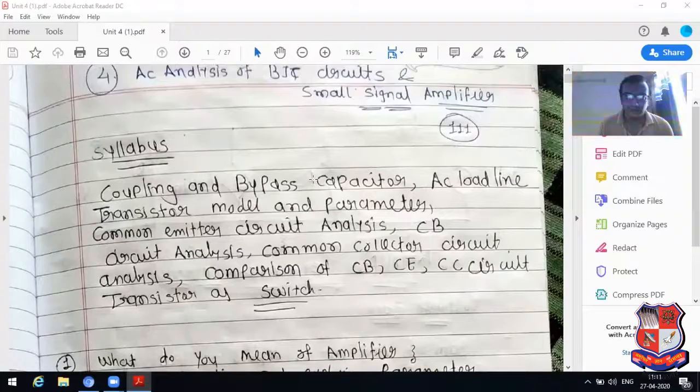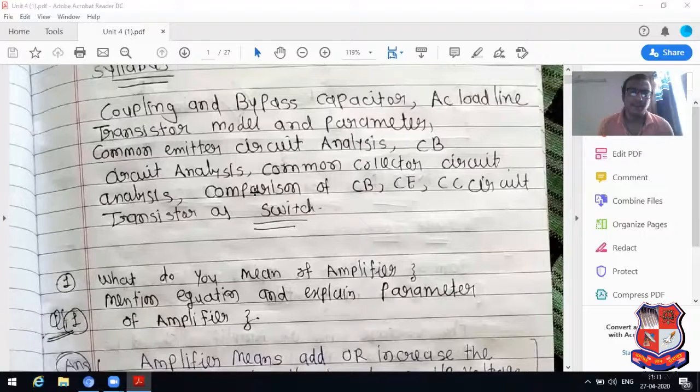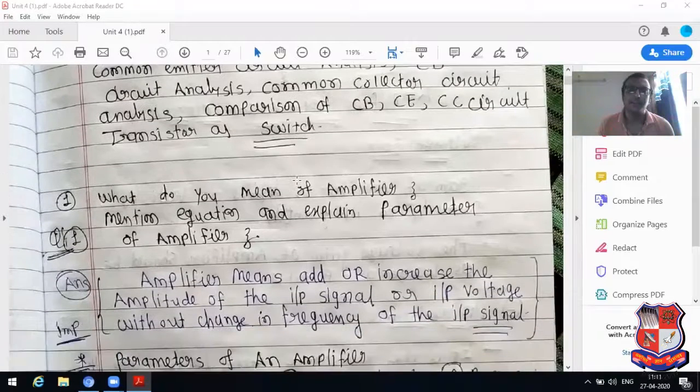It is the chapter according to GTU syllabus, and the syllabus covers coupling and bypass capacitor, AC load line, transistor model and parameter, common emitter circuit analysis, common base circuit analysis, common collector circuit analysis, and at last comparison between common emitter, common base, and common collector circuit and transistor as a switch.